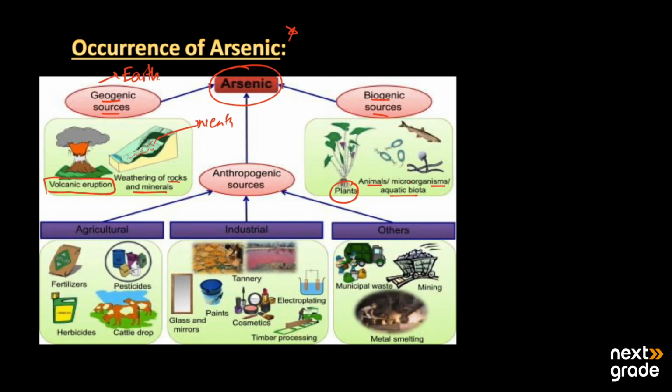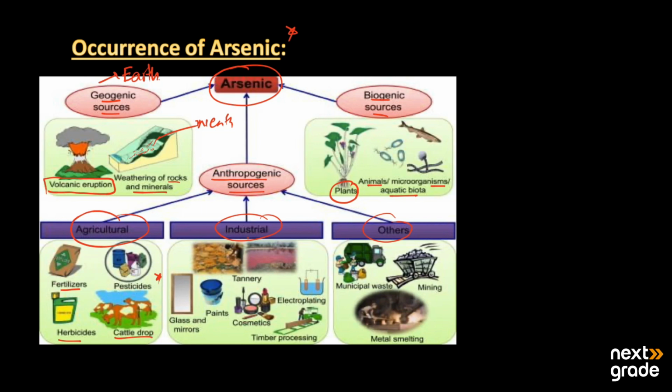The third source is anthropogenic sources. What are anthropogenic sources? These are basically agriculture, industrial, and others. From agriculture, it is present in fertilizers, herbicides, and cattle waste.